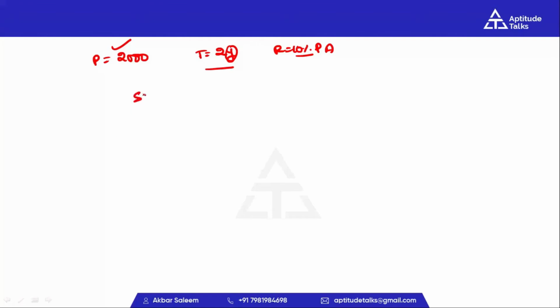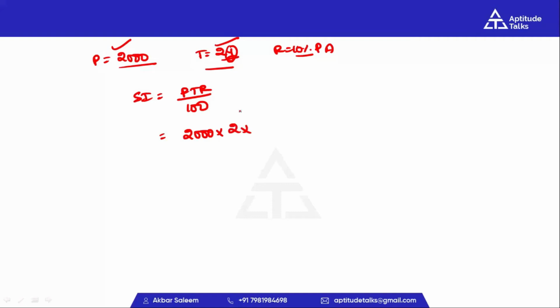So simple interest is equal to PTR by 100. Instead of P we can directly substitute the value 2,000. Next, instead of T you can directly substitute the value 2 years, because you need not convert, as the value is already given in years.